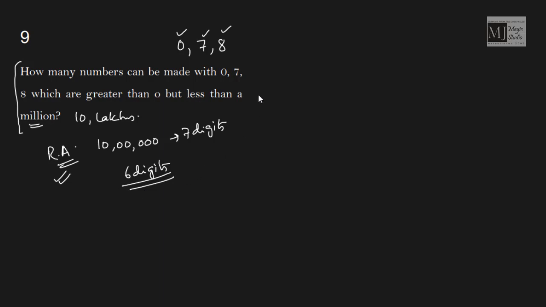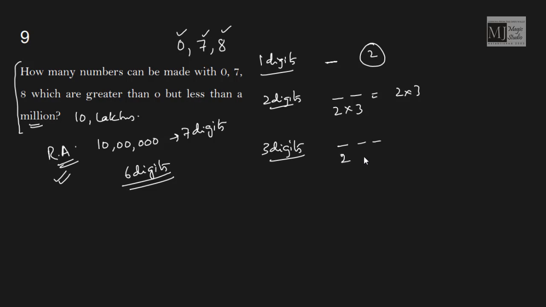This needs to be divided up into 6 parts. One digit number. How many one digit numbers can be formed? It can be either 7 or 8, that is 2. 2 digit numbers. On the first place we can only have 7 or 8, but on the second place we can have 0, 7, 8, any one of these digits. 2 into 3. Good. 3 digit numbers.